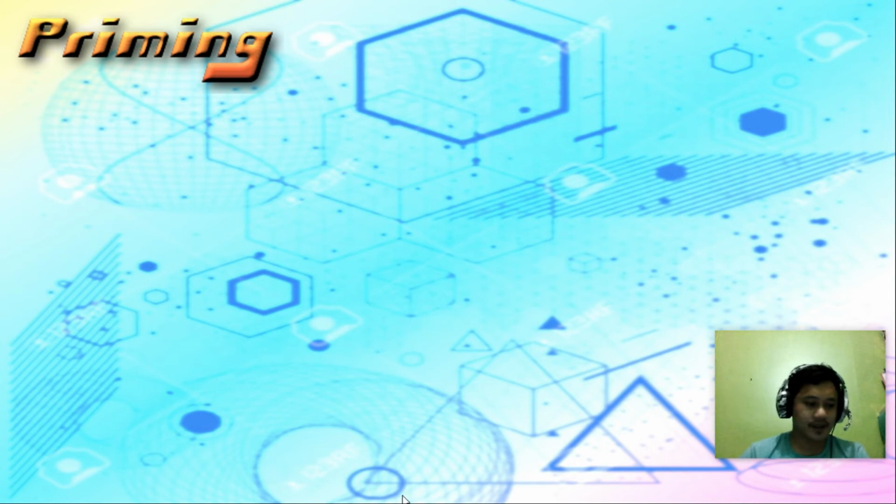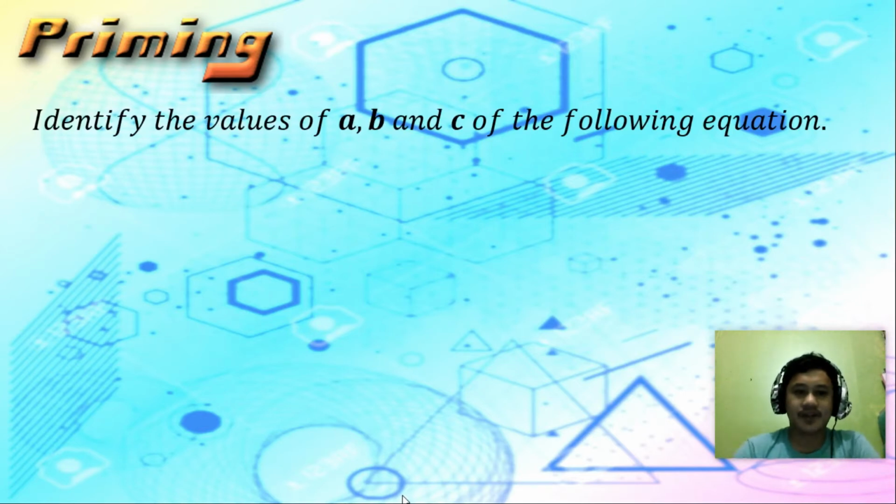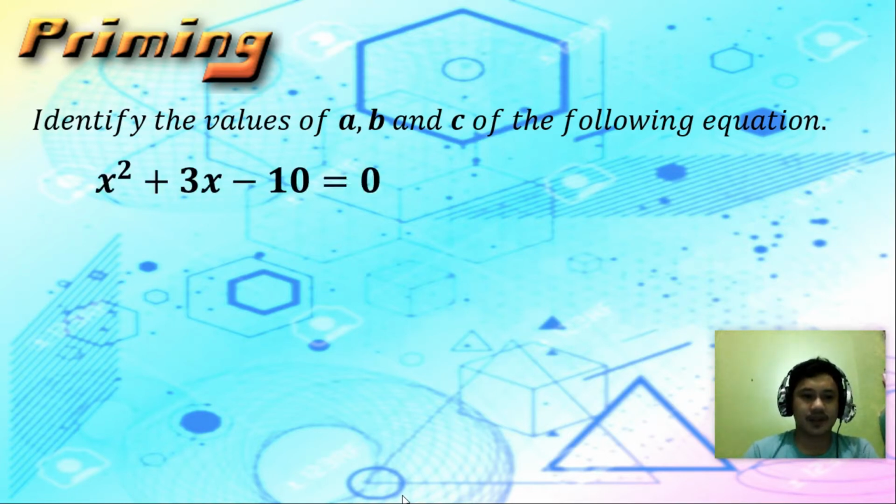Hi, everyone. As I mentioned earlier, we are going to discuss one of the topics in a quadratic equation. But before that, let's have first this review. You are going to identify the values of A, B, and C of the following equations. Let's have first, x squared plus 3x minus 10 is equal to 0. So, what is the value of A, B, and C here in this equation?